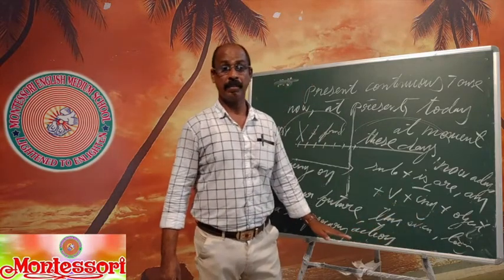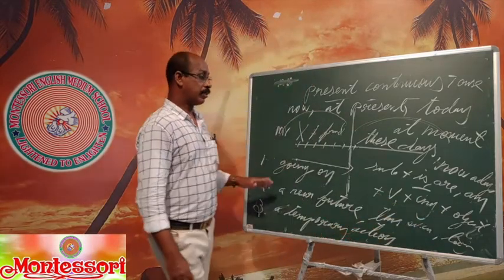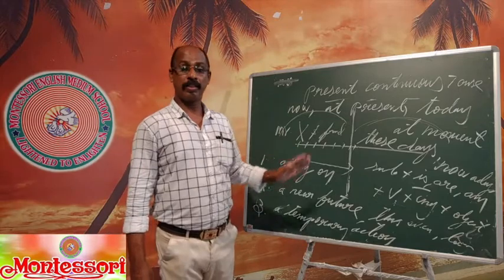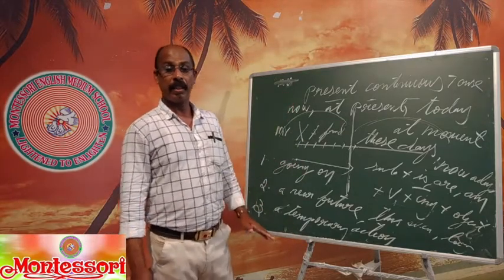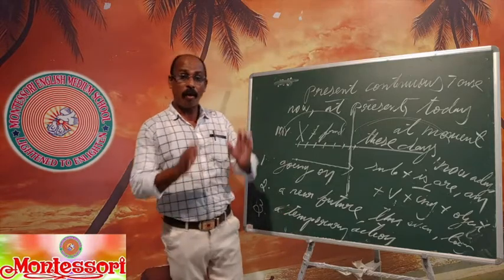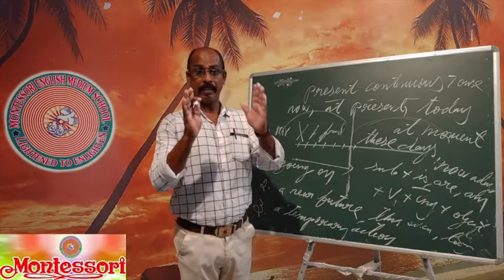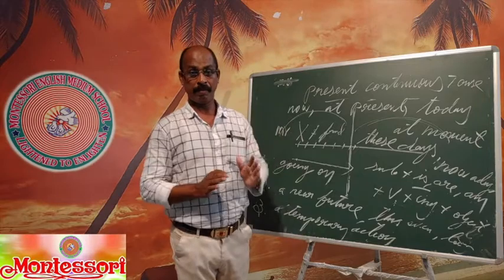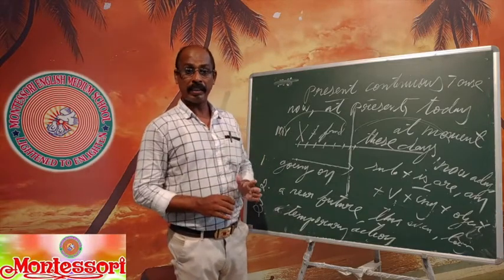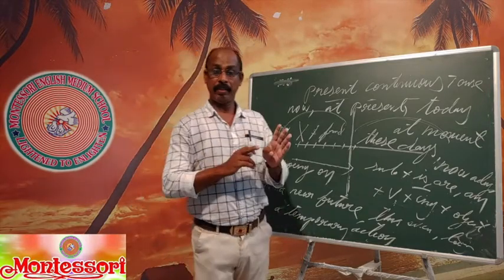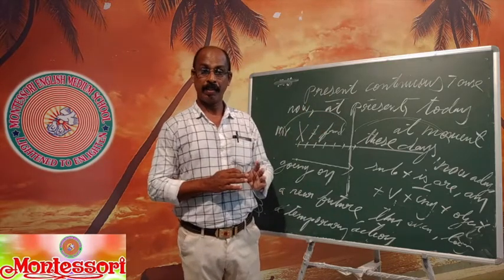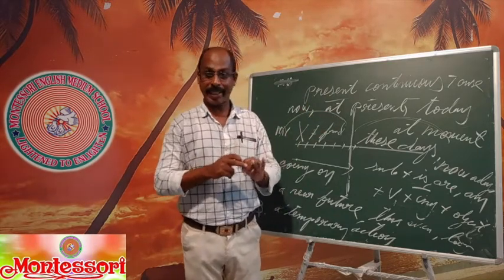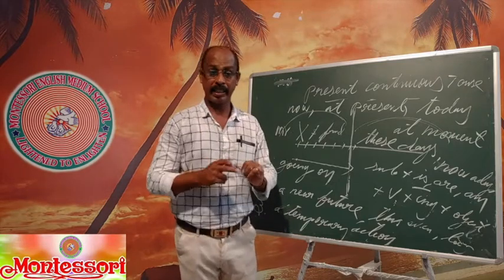Temporary action. But today's homework, I think you understood the difference between simple present tense and the present continuous tense. Today's homework, going on activities. You look at somebody or something, it is going on. You can talk about a railway station. Imagine you are in the railway station. What is going on in the surroundings? Or you are in the bus stand, market, or in a party.